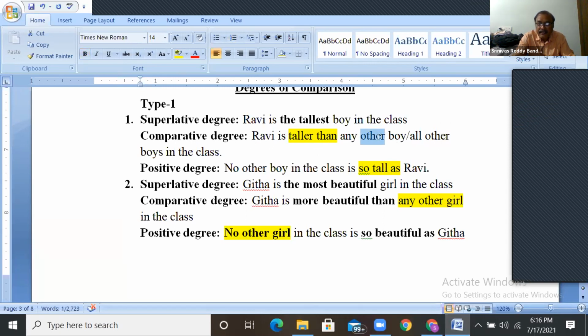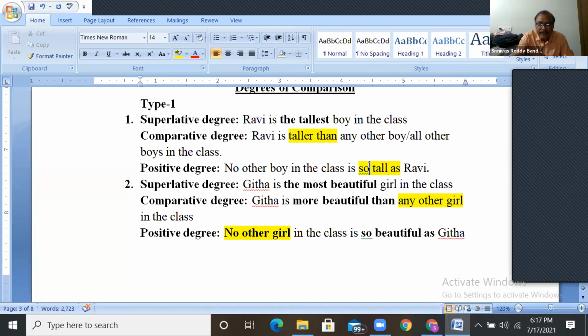Is it clear? Okay. So what you have to do is add taller, then "taller than". This is comparative. Taller than any other boy, or all other boys in the class. Then the positive degree you have to keep here, as tall as, equal. So no other boy in the class is so tall as Ravi.